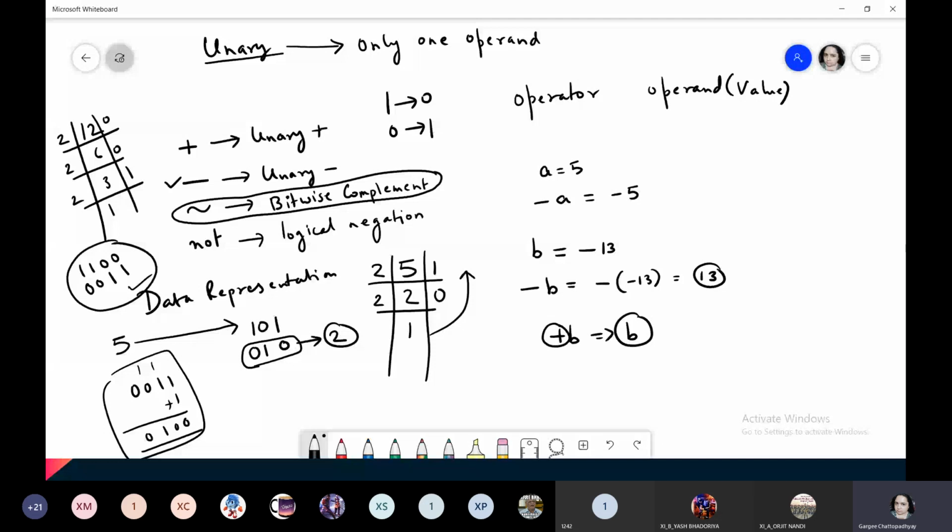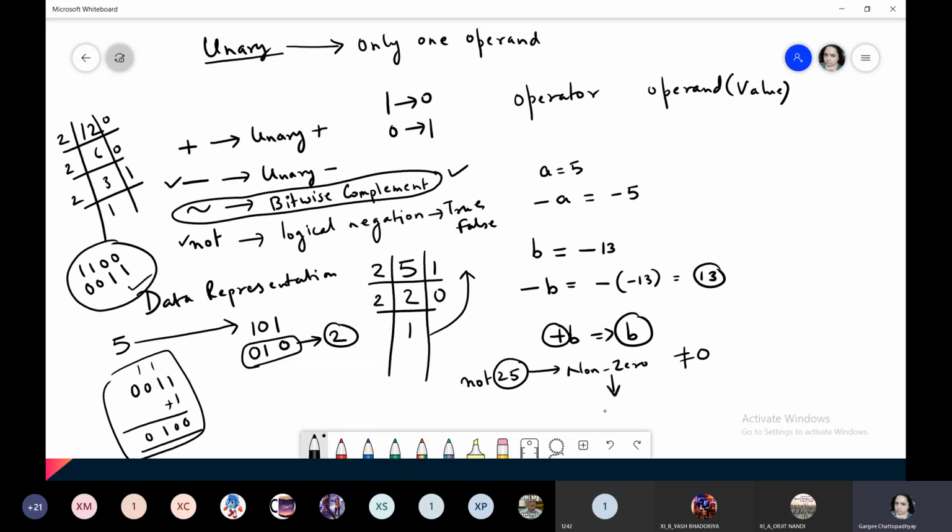Okay, so next we have the not, that is logical negation. Now what does not do? It will return the value as true or false. If I write something like not 25, this 25 is a non-zero value, something which is not equal to 0.